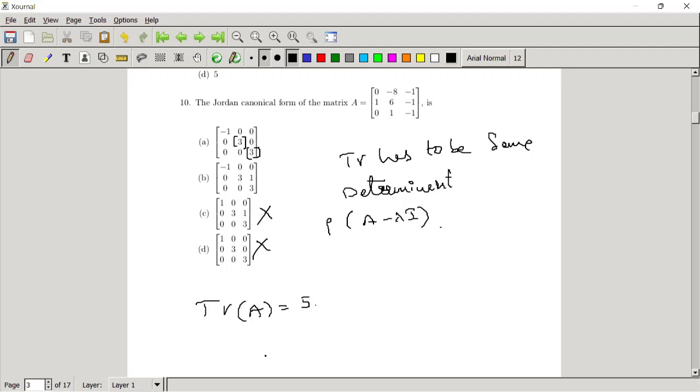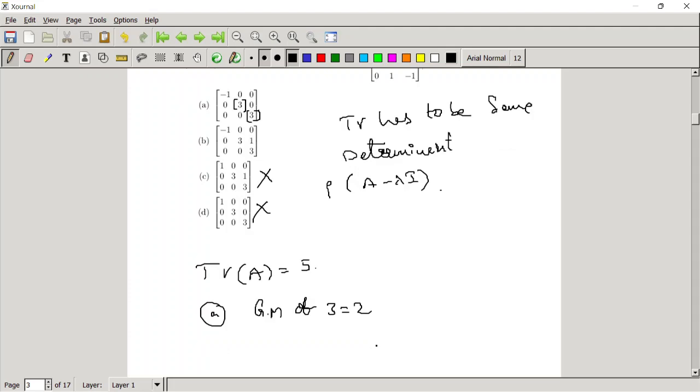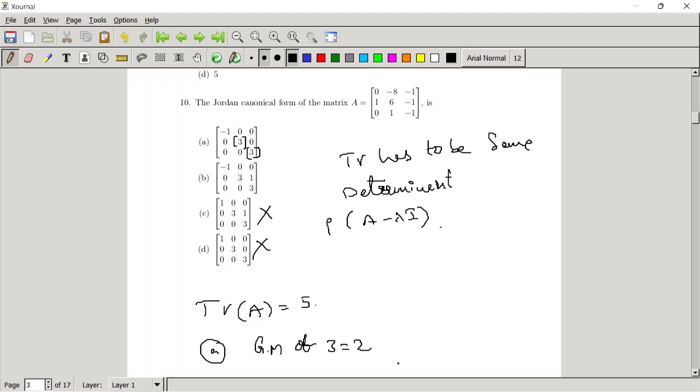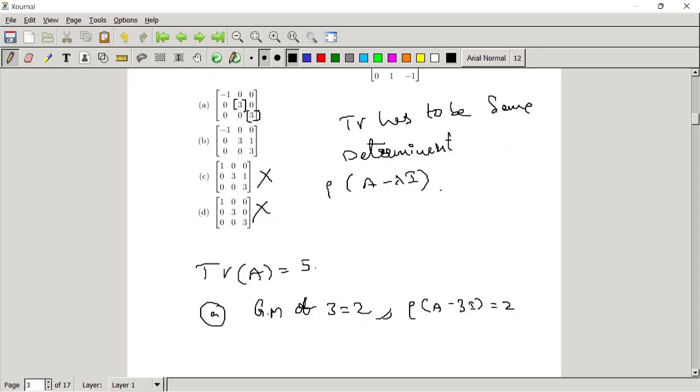That means the geometric multiplicity, I am explaining about the first option. Geometric multiplicity of 3 equals 2. If you check that the rank of A minus 3I is also equal to 2, then we can say the first option is the Jordan canonical form of the given matrix A. Suppose the rank of the matrix A minus 3I is not equal to 2, then we can say the first option is not correct.